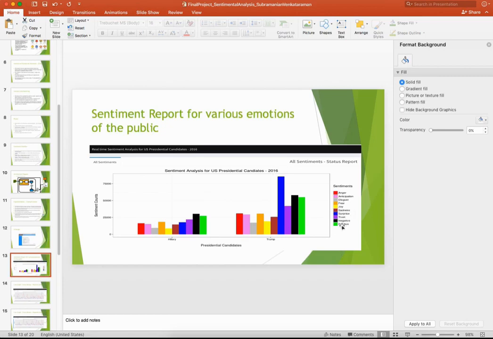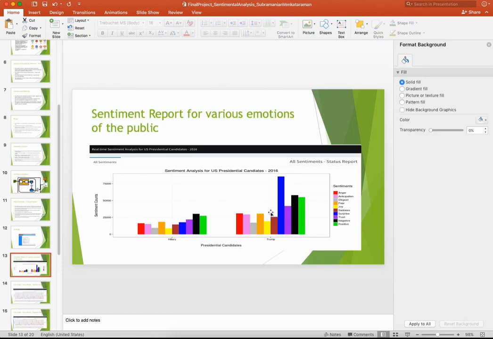Here, if you look at positive, positive is green. Trump has more positive tweets when compared with Hillary Clinton. Then if you look at negative, negative is black. Even when you compare the negative aspects, Trump has more negative tweets when compared with Hillary Clinton. So what it indicates is Trump is on the extreme side of positive as well as negative. This is what the public generally feels about him when we look at his statements in every respect. When we look at the statements made by Trump, he is on the extreme side, either positive or negative.